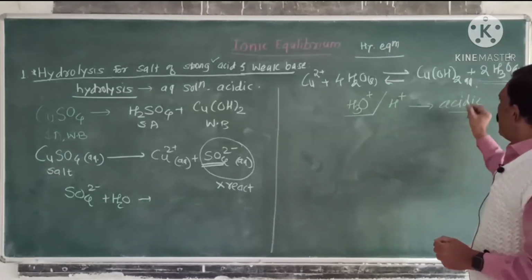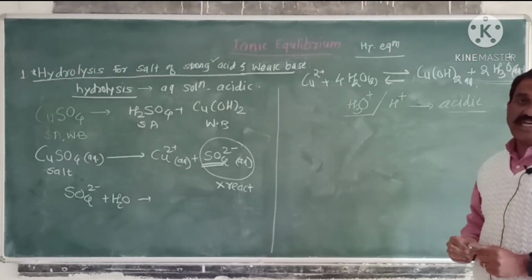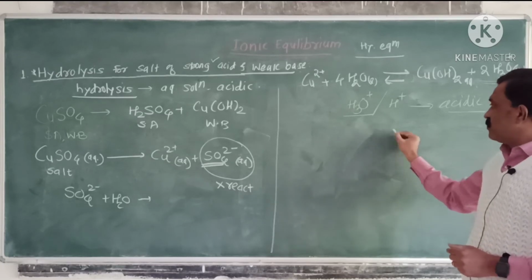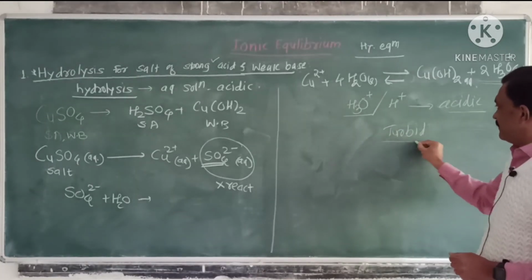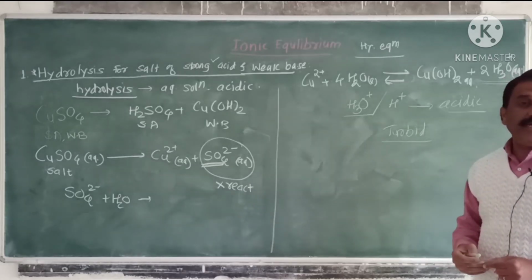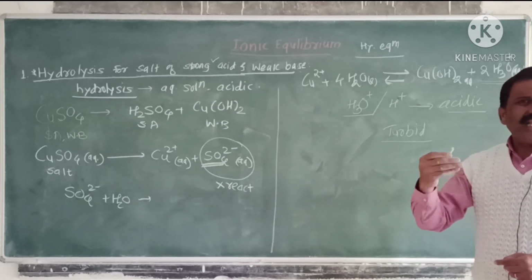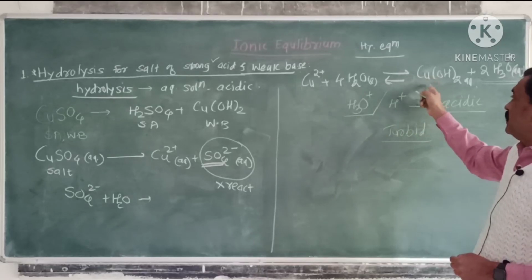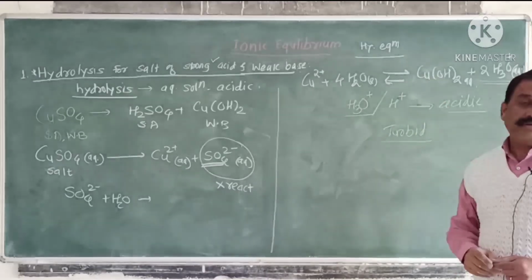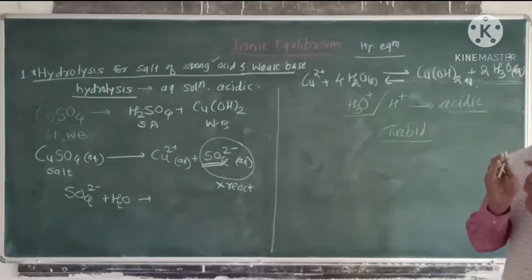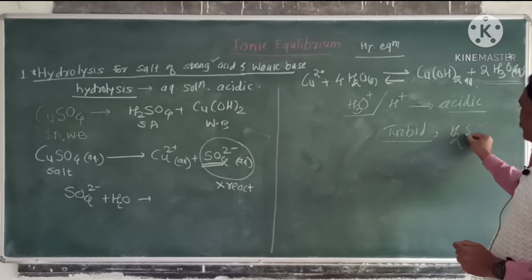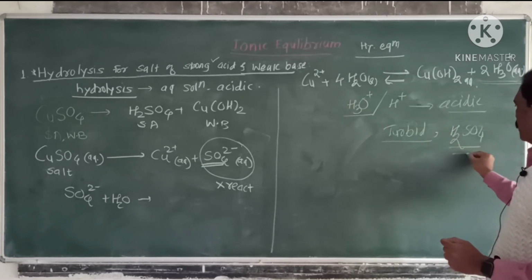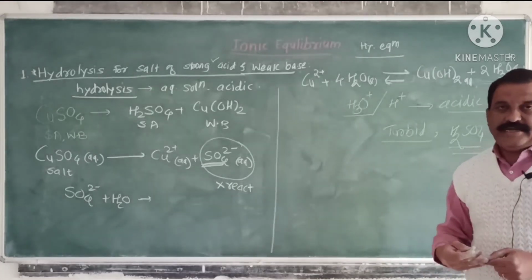Due to the formation of cupric hydroxide, the solution becomes turbid in nature. The solution is turbid, that is, a small amount of precipitate due to cupric hydroxide. To make this solution clear, some quantity of H2SO4 must be added.